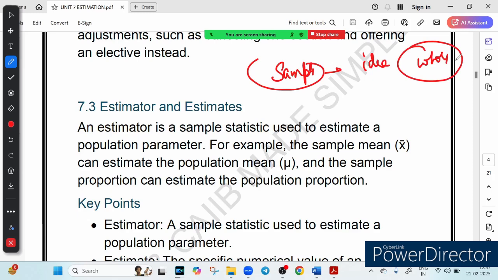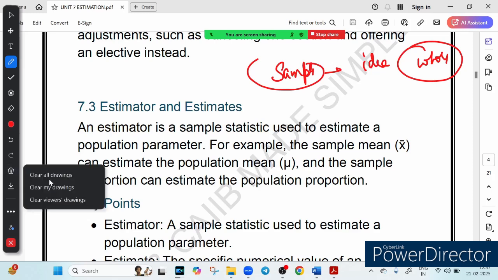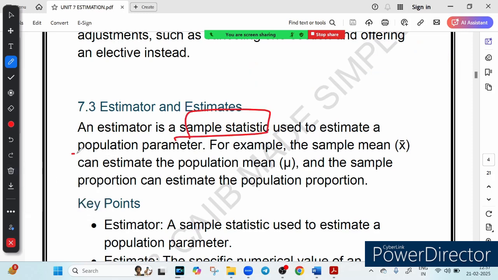In the banking world, we do something similar. We use a small sample to estimate a larger population's behavior. We use sample statistics to estimate a population parameter. I think you are familiar with the terms statistic and parameter; we have covered them in the sampling chapter. This is where estimator and estimate come into play. Let's break it down in the simplest way possible.